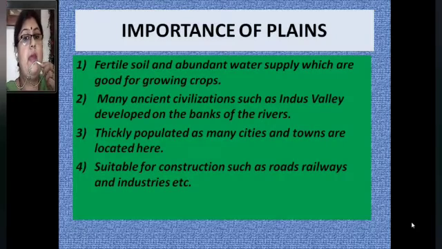Now we will see why plains are important for us. They have fertile soil and abundant water supply, which is good for growing crops. Many ancient civilizations such as Indus Valley developed on the banks of rivers. Plains are thickly populated, as many cities and towns are located here. And number 4, suitable for any type of construction such as buildings, roads, railways, monuments, industries, factories, etc.